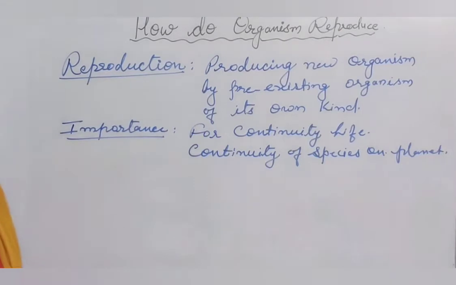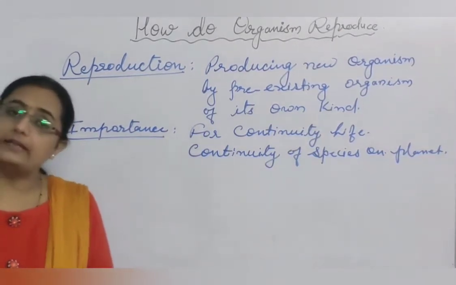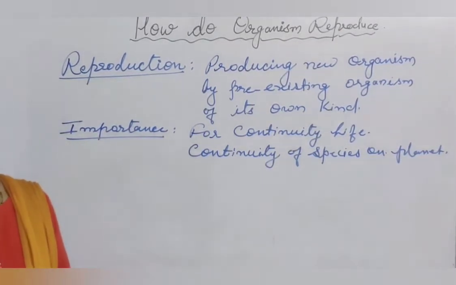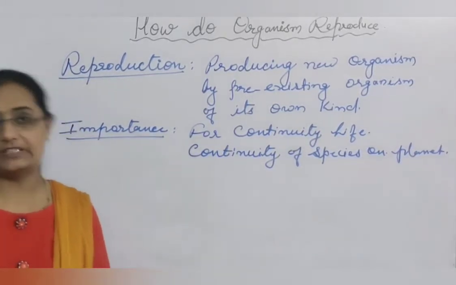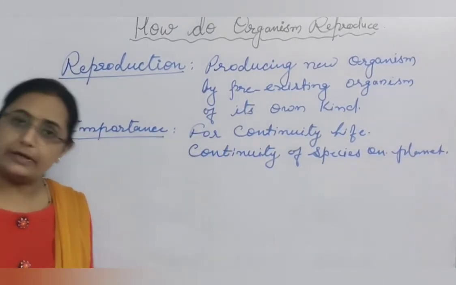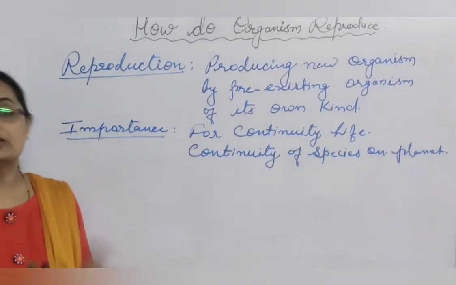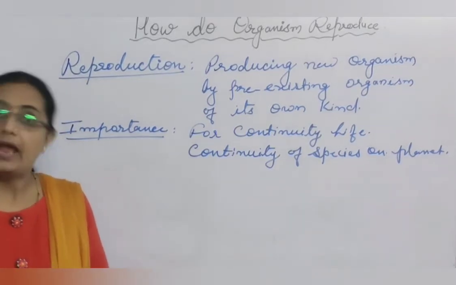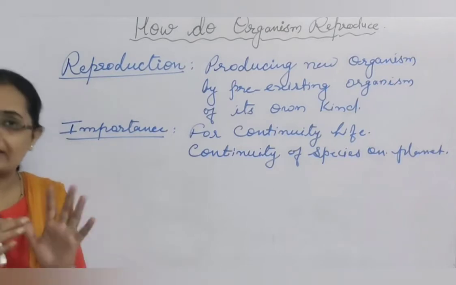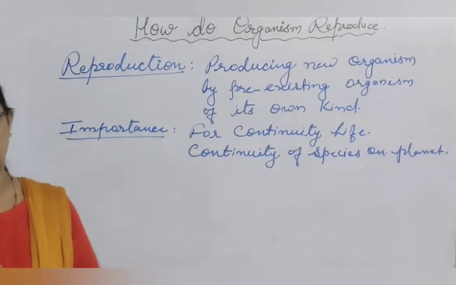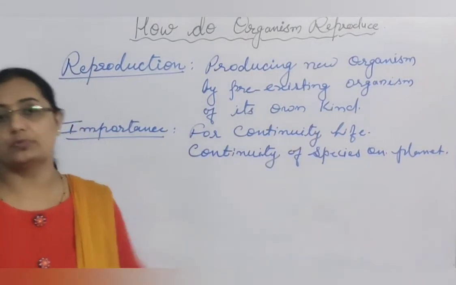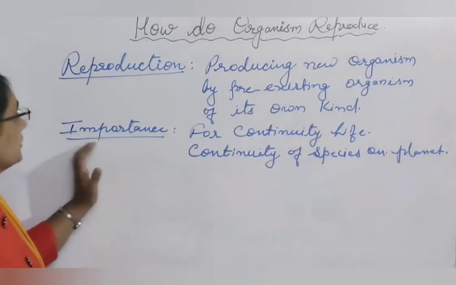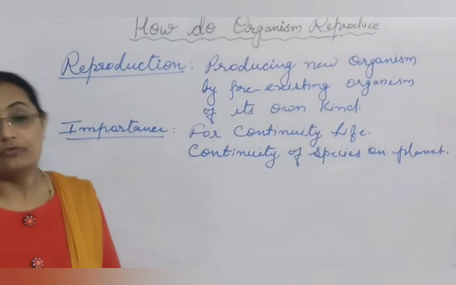If the process of reproduction will not be there, organisms will not be reproduced, then species will not survive. There is a particular lifespan of each and every species. So after that particular period of lifespan, that species will be no more, and slowly that race or that species will become extinct from the planet. So for the continuity of race, species, or life, the process of reproduction is very essential.